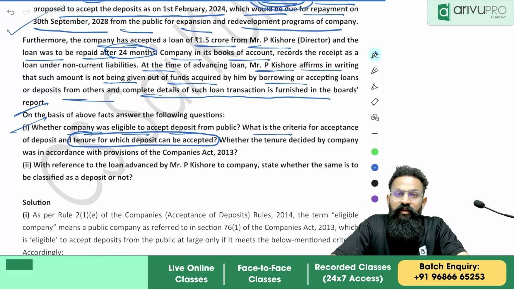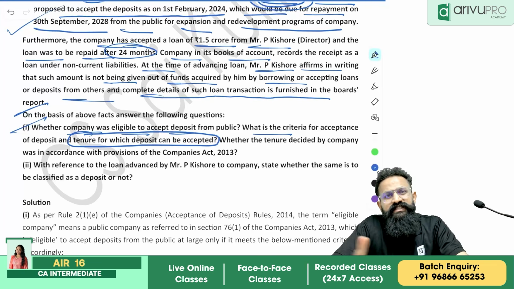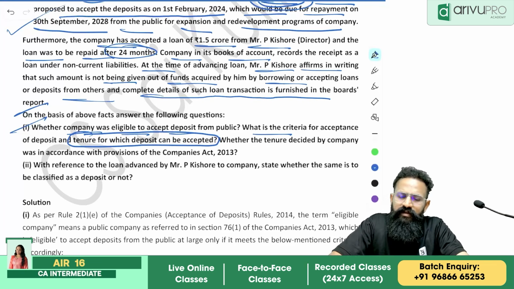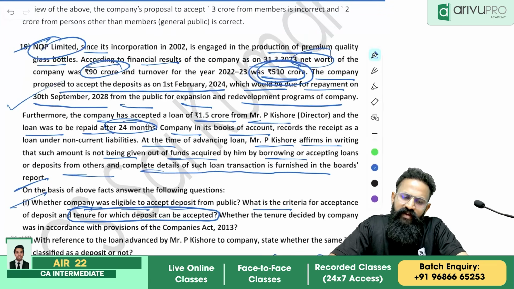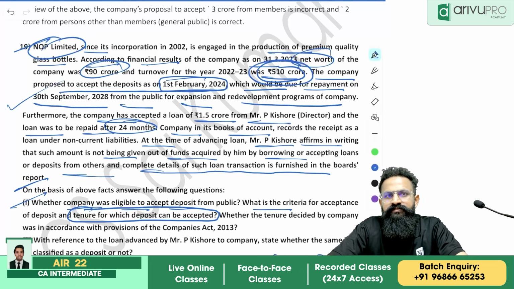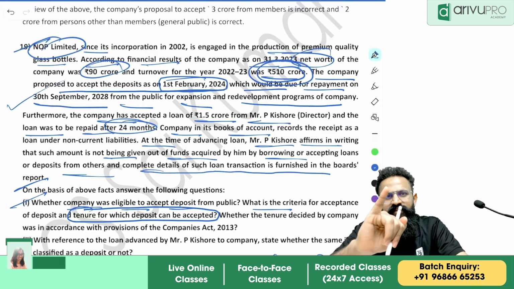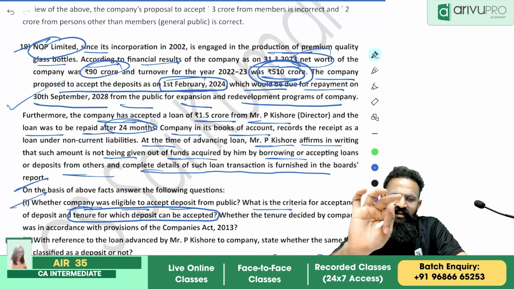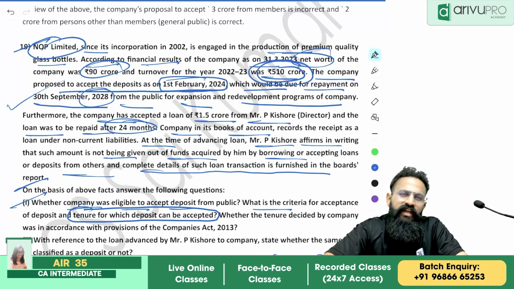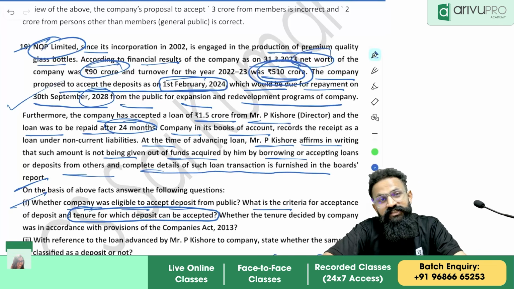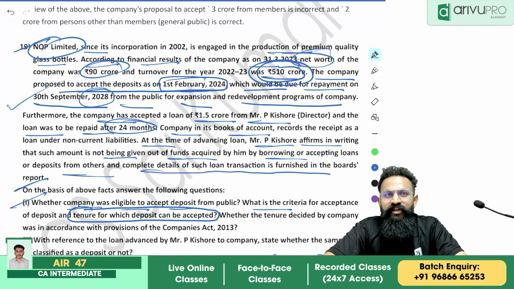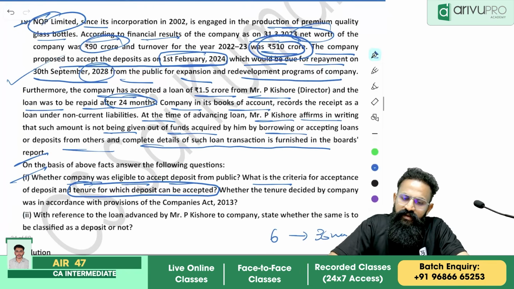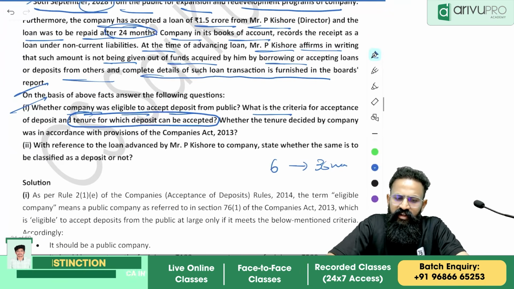So there are both. One is, you are an eligible company. The second one is, what is the tenure? The minimum tenure is 6 months, and the maximum can go up to 36 months. Here, when did you accept it? You have accepted it in the month of 1st Feb 2024. So if I take it that way, 24, 25, 25, 26, 26, 27, 27, 28, you're going beyond 36 months, which is a violation, non-compliance with the rules, because the maximum allowed tenure cannot be more than 36 months.